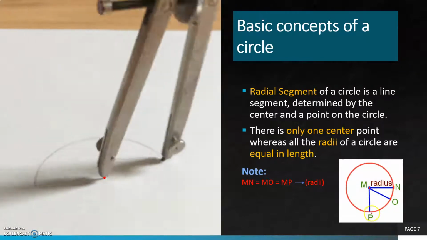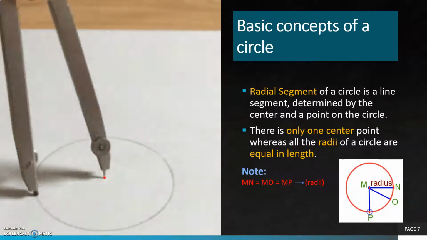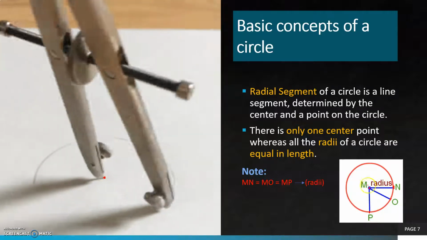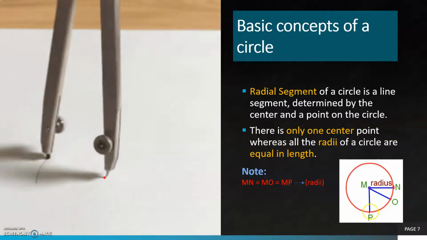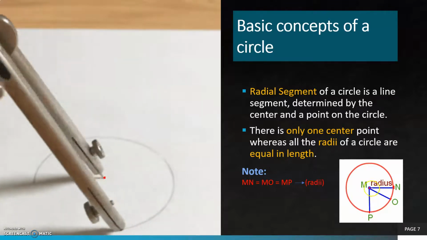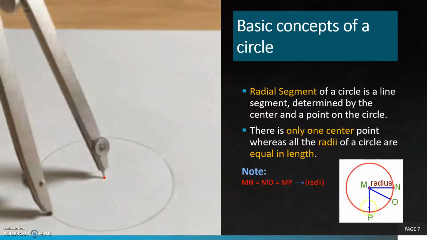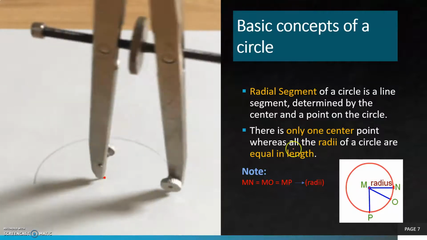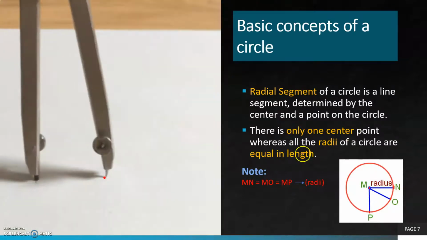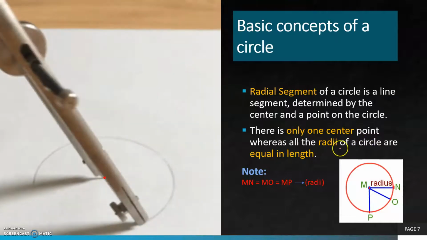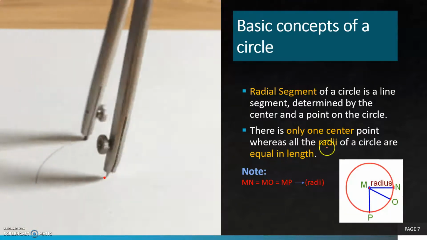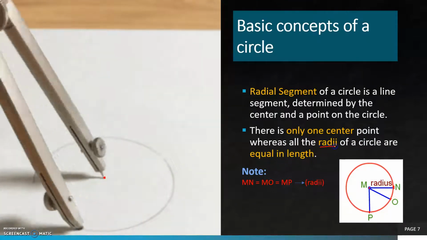Similarly, P is any point on the boundary of the circle. When we join M with P, this is also a radius, because the distance from M to N, the distance from M to O, and the distance from M to P are the same. There is only one center point, whereas all the radii of a circle are equal in length. Radii is the plural of radius.